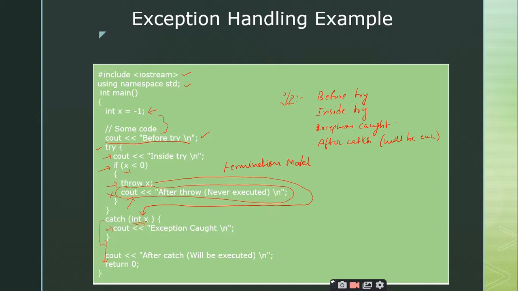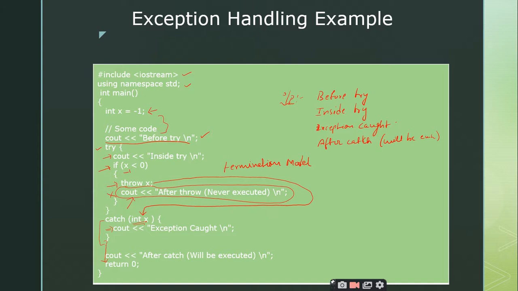So let me have a quick recap of what we have discussed in today's class, right? What is that we have started with? Please be active. What is that we have started with? Try, catch, throw keywords, sir. Right. First we have started our discussion with the definition of the exception and what are the keywords on which the exception handling mechanism is based upon. It is try, catch and throw.